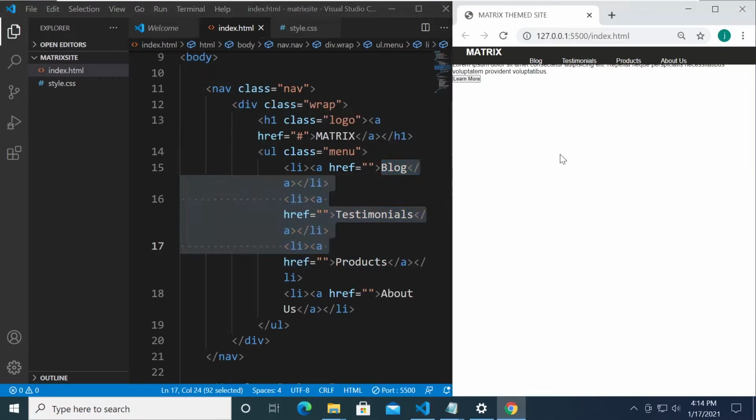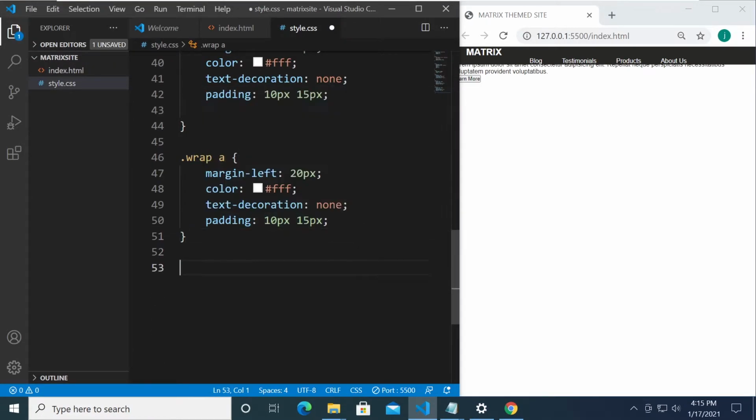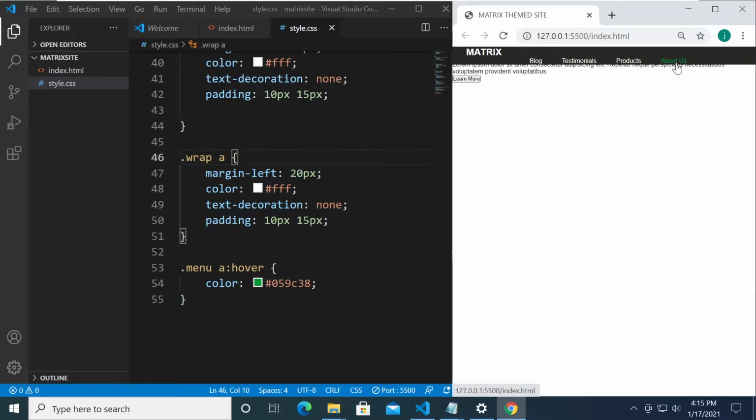This one right here, the navigation. When we hover on it, it should change the color, right? So let's go back to our style.css and say that menu, and then a hover. When you hover your mouse on it, we're gonna set the color to this value, 059C38. Okay, you can just copy that, or you can use any color you want. So when we hover on it, it changes the color, as you can see right there.